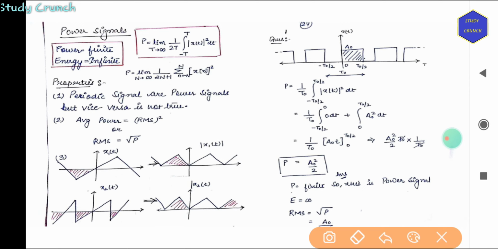Again, the property says that periodic signals are power signals, but vice versa is not true. So periodic signals are power signals, but not all power signals are periodic. Then second, average power is equal to RMS whole square or root of P.